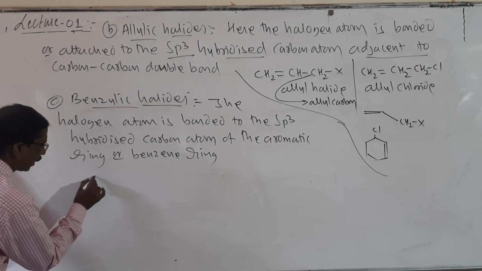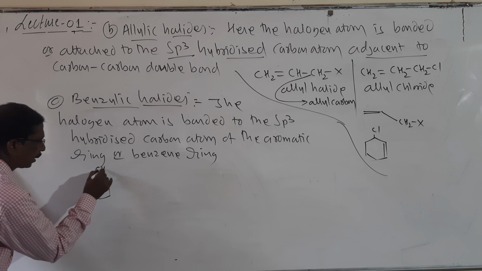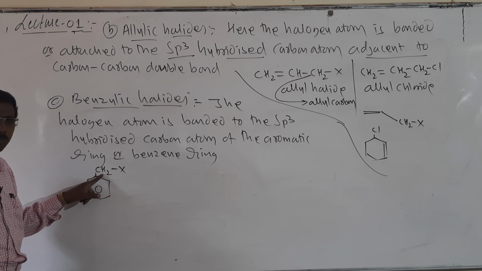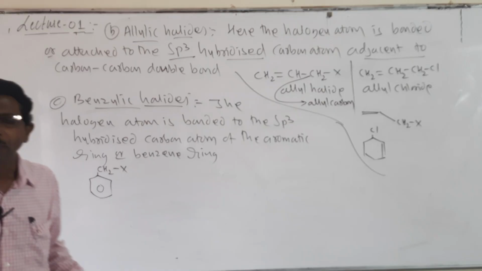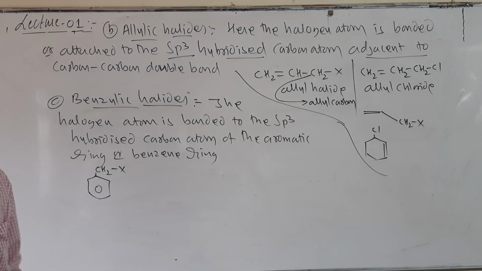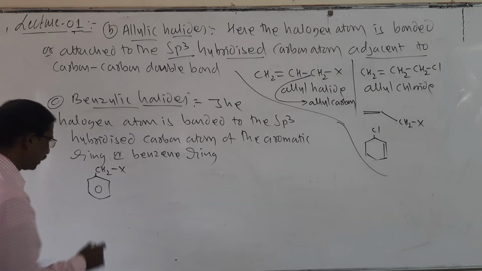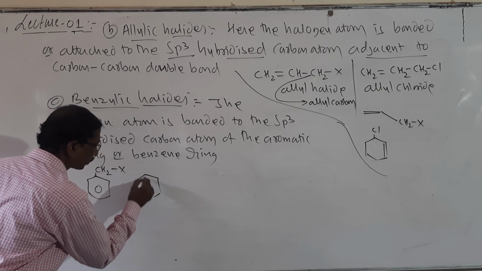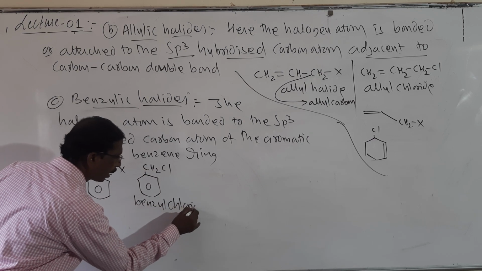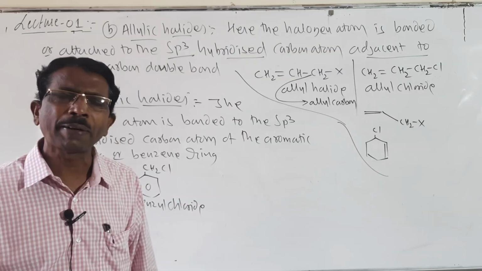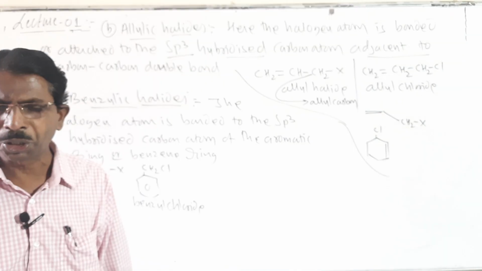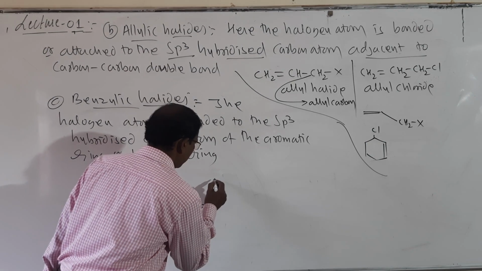So I will write here, look here, it is CH2X, the halogen atom is attached to the sp3 hybridized carbon atom of the aromatic ring. So here this CH2 group is an sp3 carbon atom, and it is attached to this aromatic ring or benzene ring. And look here students, I will write an example here, CH2Cl, it is called benzyl chloride. And this benzyl chloride is further classified into types. It is primary, secondary and tertiary. So how is it classified? Look here, I will show you an example here.